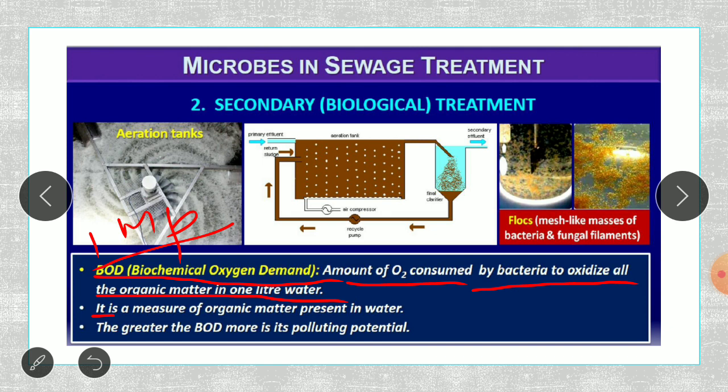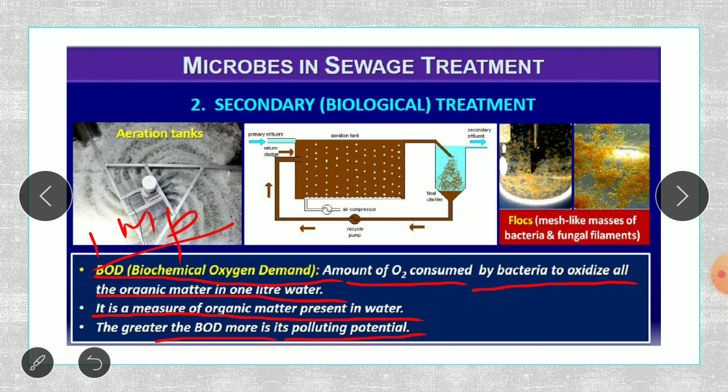So by knowing the biochemical oxygen demand, we are able to know how much organic matter is going to be present in that water. Because greater the biochemical oxygen demand, more is its polluting potential. We can know the biochemical oxygen demand, that is BOD, by titration.